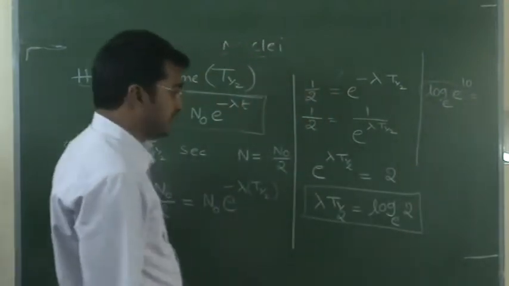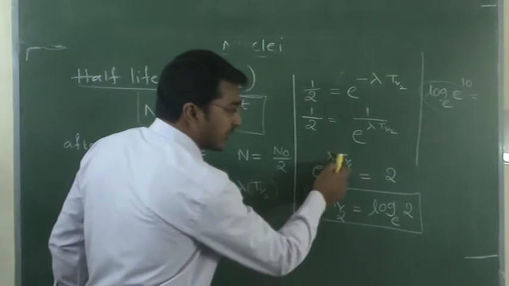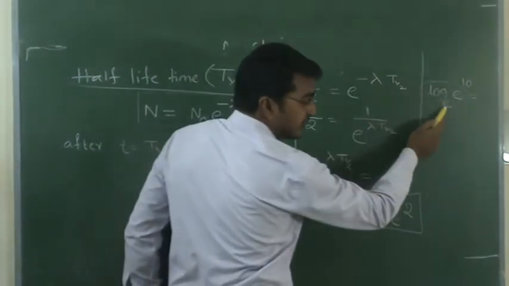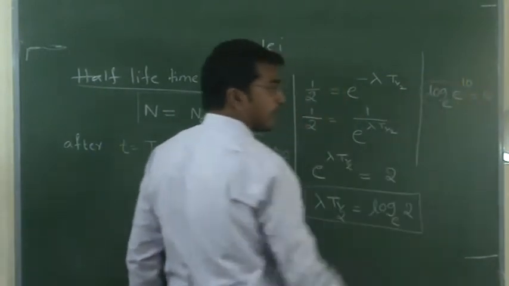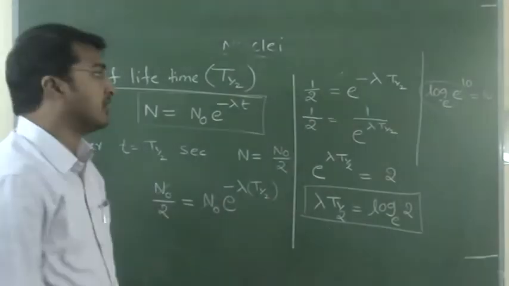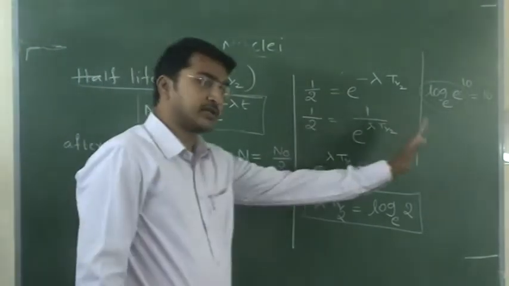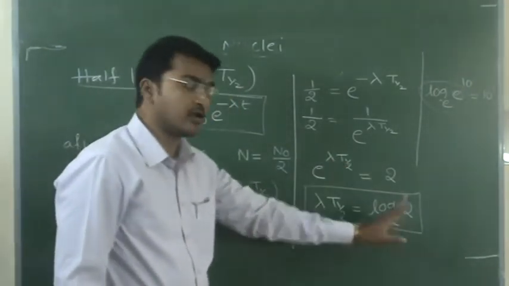By applying log e on both sides, log e power lambda T half equals log e 2. So log of base e of e power 10 is equal to 10. So this is a simple logarithm formula. So by applying log on both sides, lambda T half is equal to log 2.